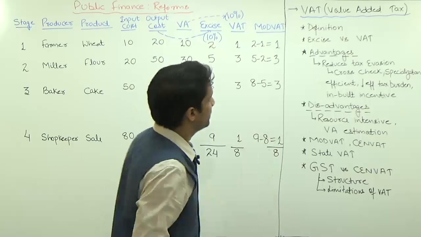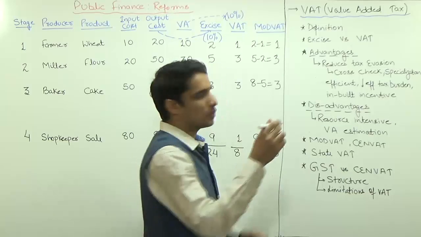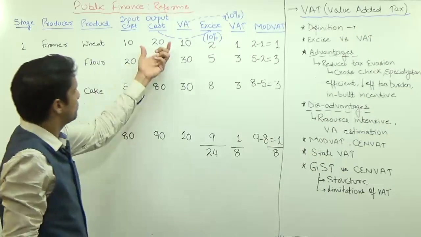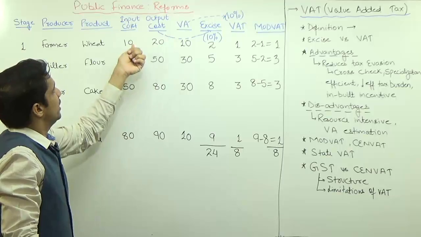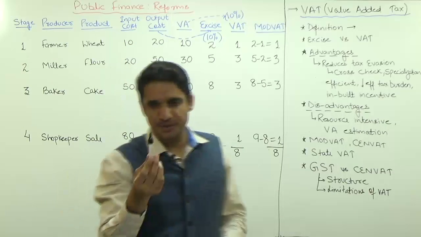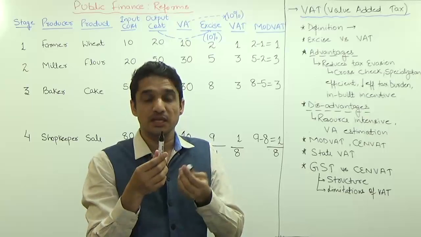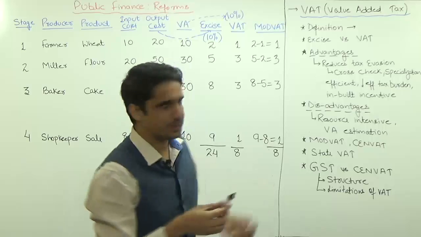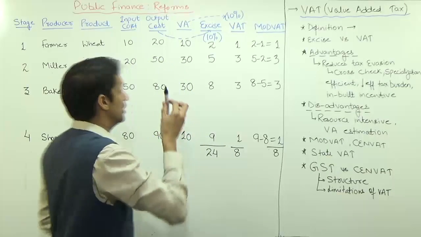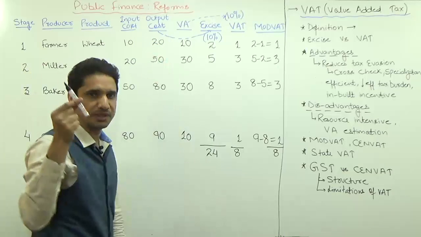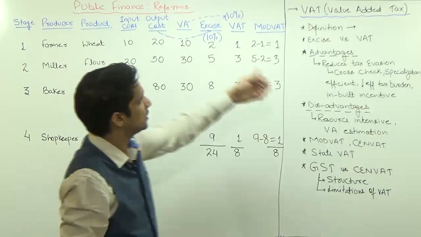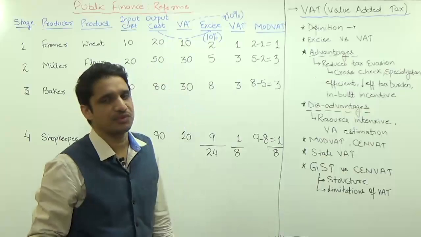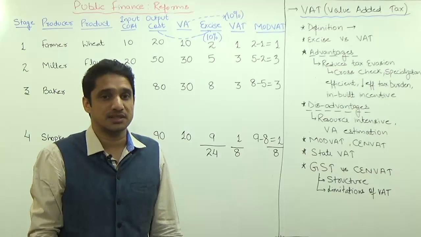So what exactly does VAT mean? VAT means the value added. Suppose the value of the output is 20 rupees and the value of the input is 10 rupees. Suppose this company purchased plastic and converted this plastic into this pen. The price of the raw material is 10 rupees and the price of this marker is 20 rupees. So the value addition done by this company is 10 rupees. That is known as the value addition. And if you are taxing only the value added, such a tax is known as value added tax.